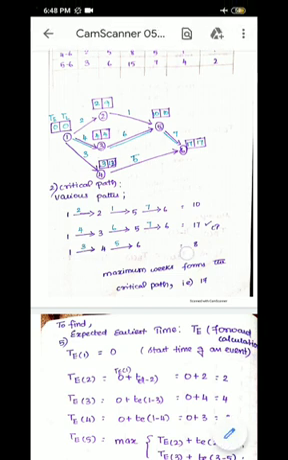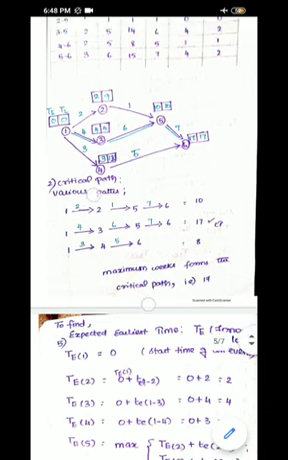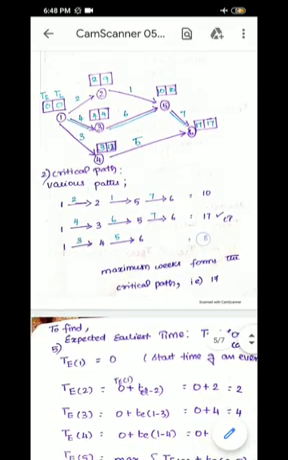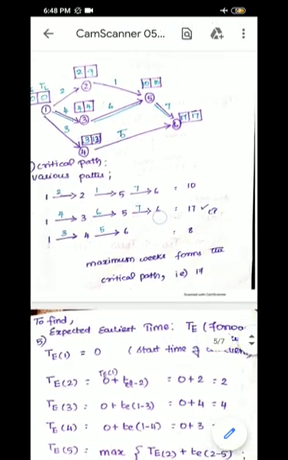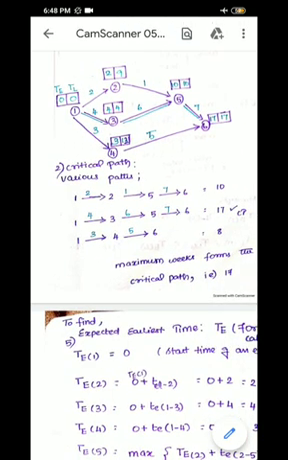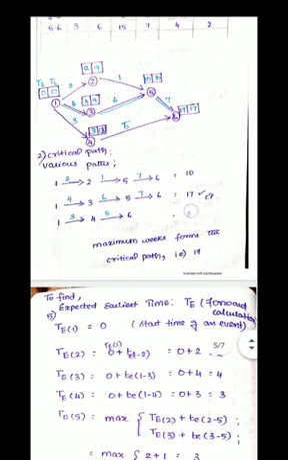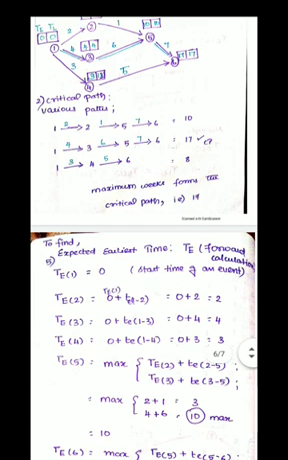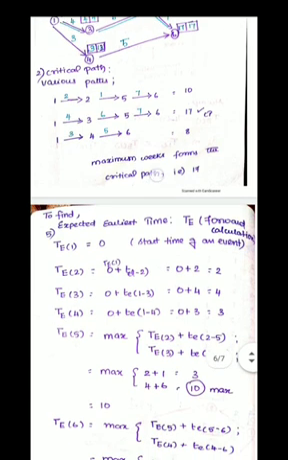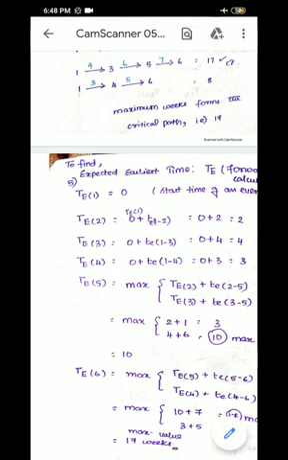As I told you before, the critical path is estimated only through the maximum duration path. Whichever path is yielding you the maximum duration, that will create your critical path. So here the critical path is 1 to 3, 3 to 5, 5 to 6, which is equal to 17 weeks. This will be the critical path. Here it is stated maximum weeks forms the critical path, that is 17 weeks.